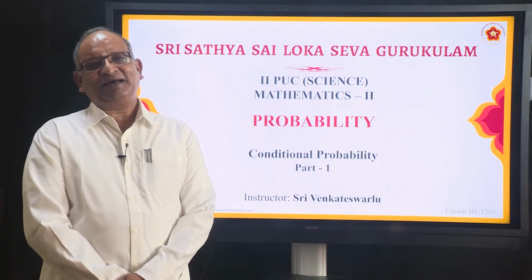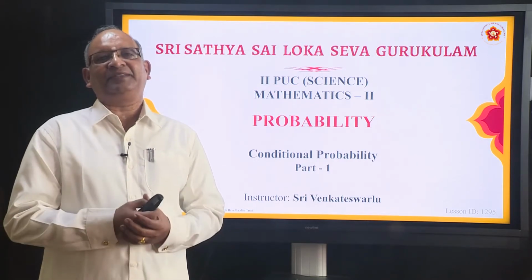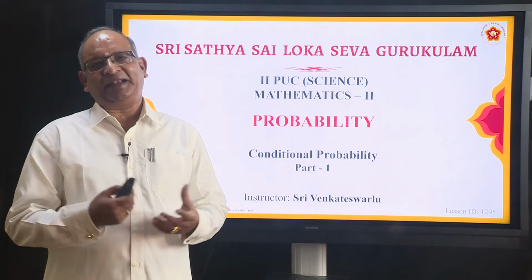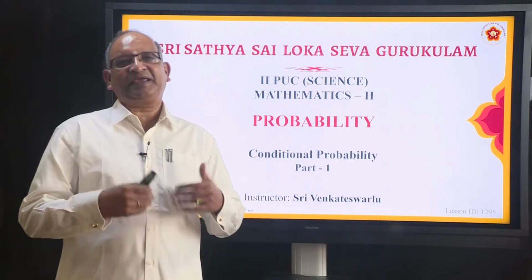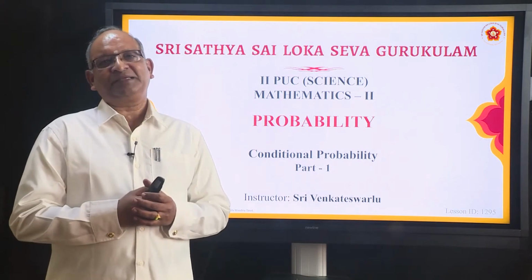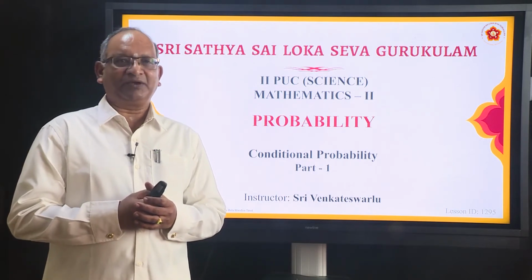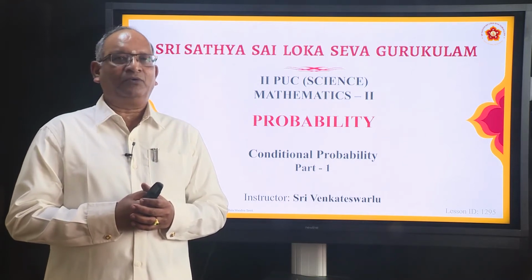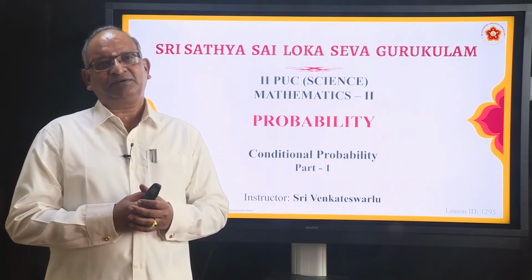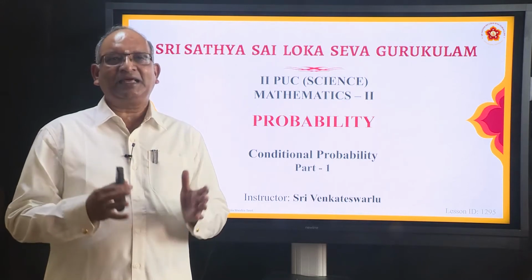In every class we have problems based upon them. You don't find varieties of problems. But as we keep progressing, we will be studying more and more about this particular topic. And now we are going to study something called conditional probability.